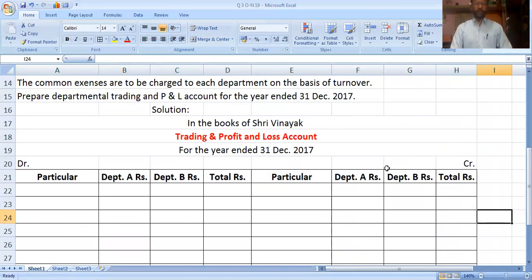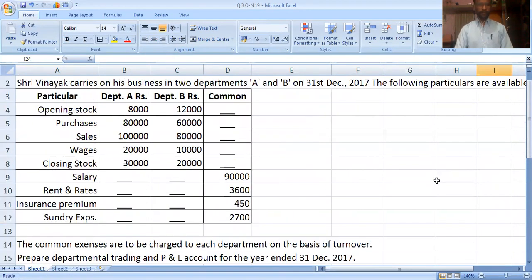Trading and profit and loss account for the year ended 31st December 2017. Debit side, credit side; particular, Department A rupees, Department B rupees, total rupees.